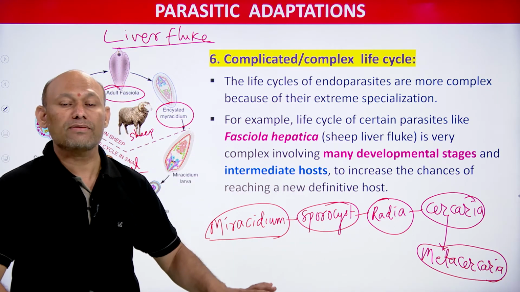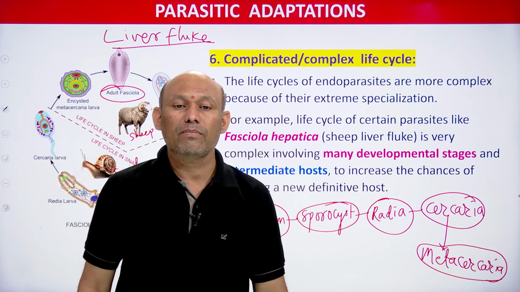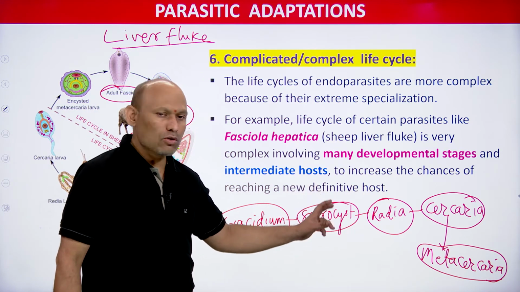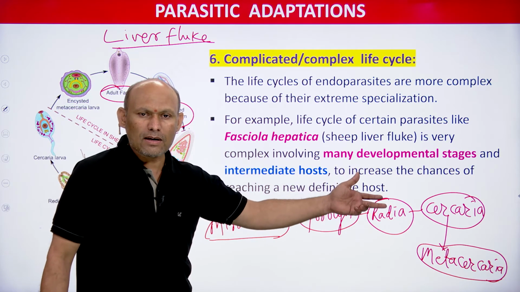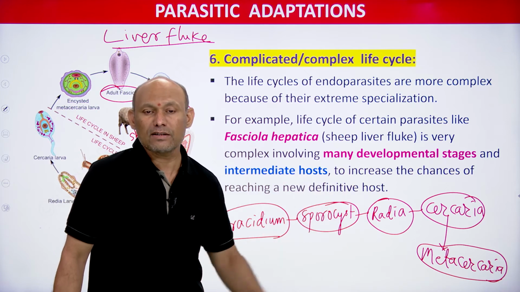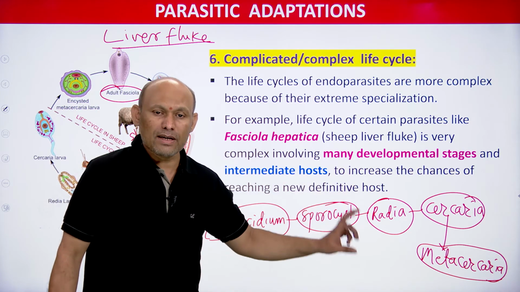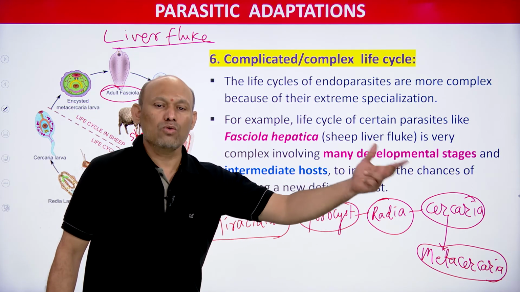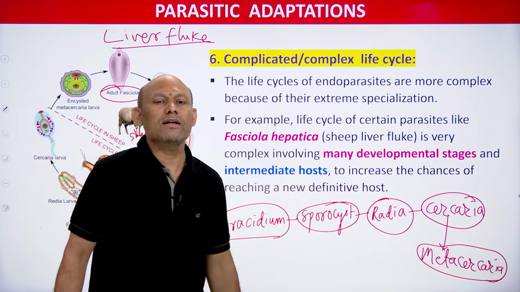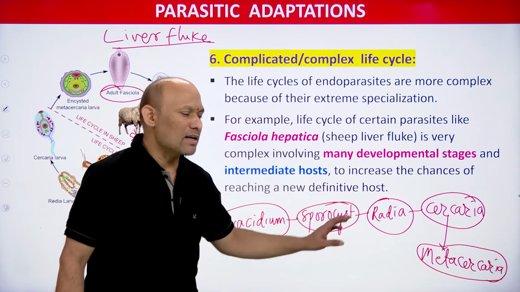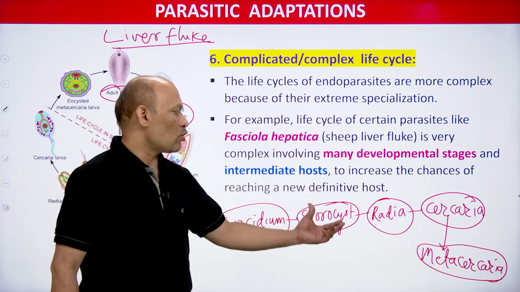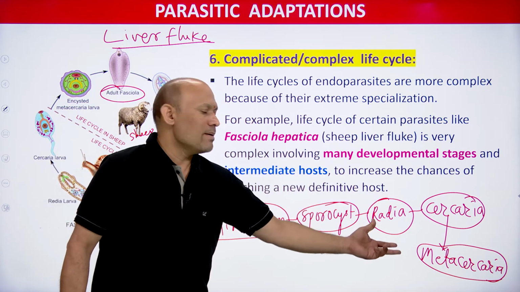So Fasciola is not going to show a simple life cycle, it is very much complicated. Why? Because Fasciola completes its life cycle in 2 hosts, one aspect, and second aspect, there are so many larval stages: Miracidium, Sporocyst, Redia, Cercaria, Metacercaria.